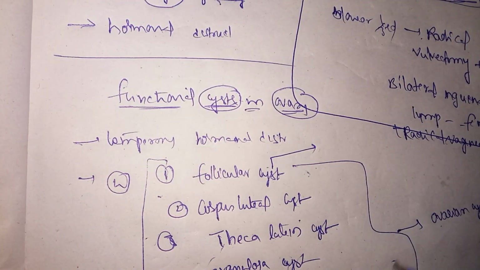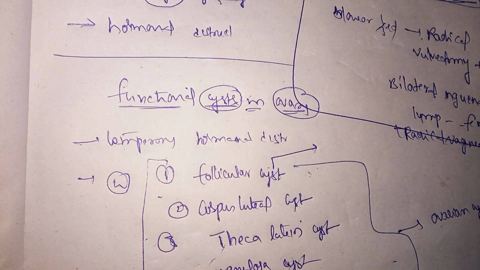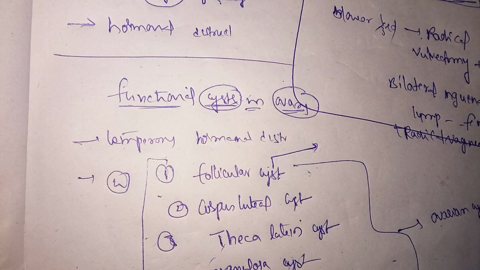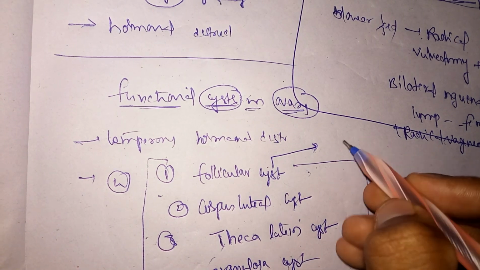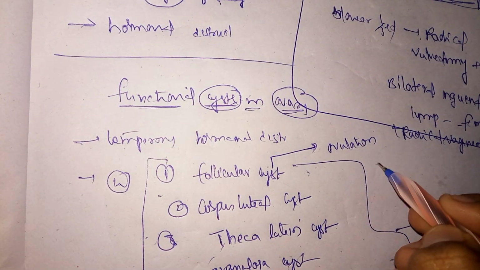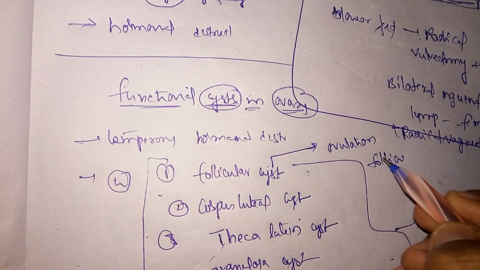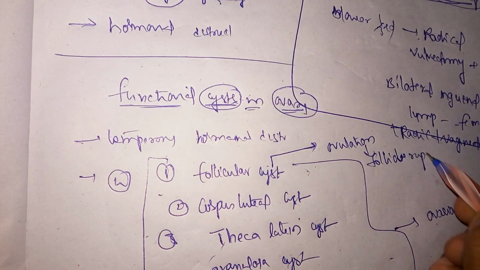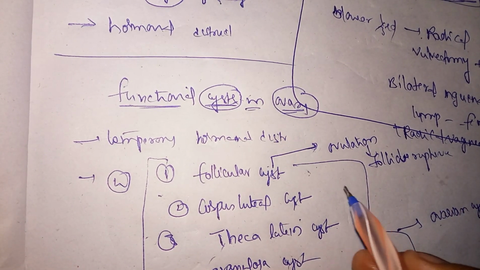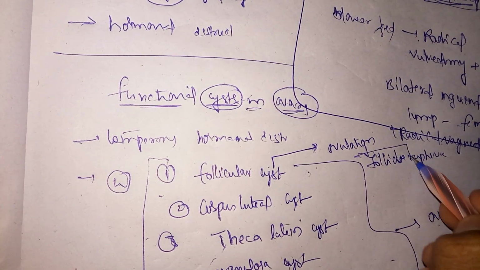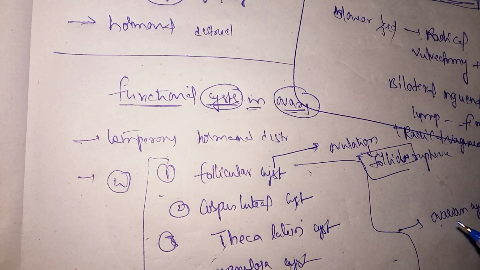What is follicular cyst? Why does it develop and how does it develop? Usually when there is ovulation, the follicle will rupture, right? But here in follicular cyst, instead of rupturing, this follicle will develop into a cyst, which is what is called follicular cyst.